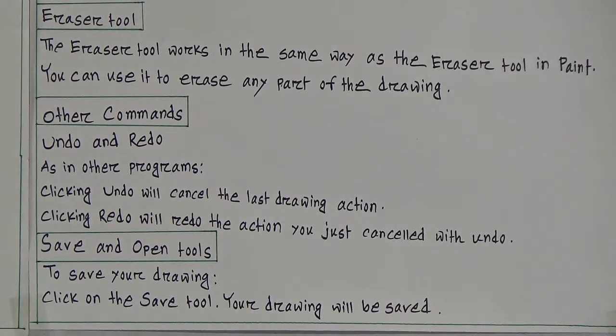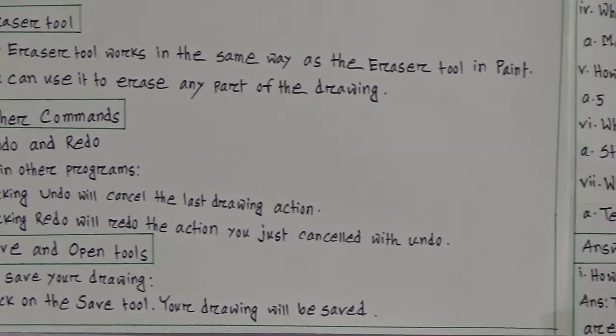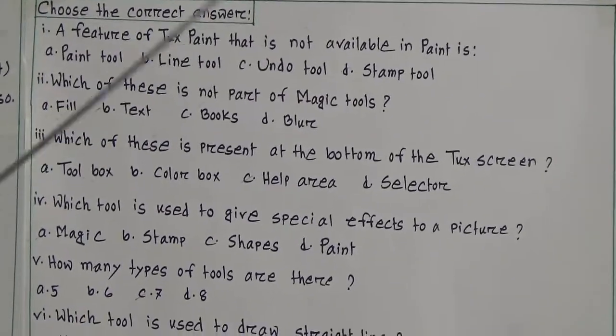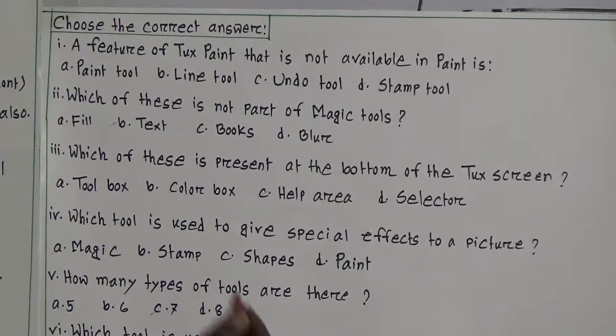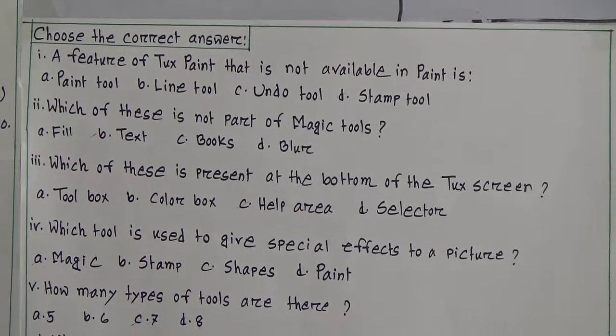So our reading session is done. That means the summary and main points discussion is done. Now we will go to choose the best answer, or MCQ. Give your attention here. Look at the first item. I have given here 7 MCQs.